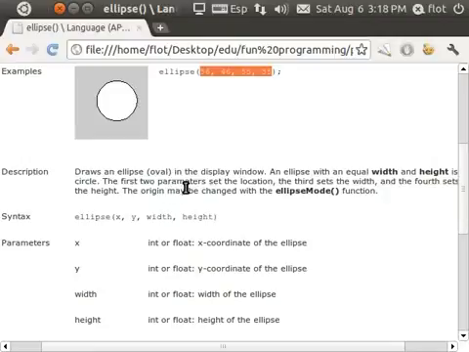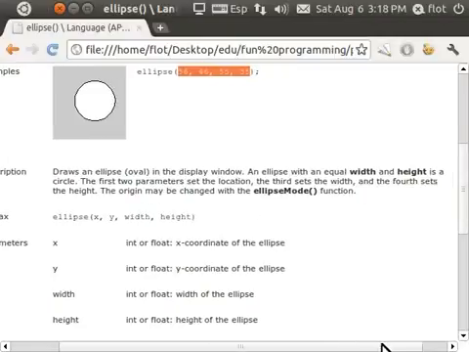Draws an ellipse, oval, in the display window. An ellipse with an equal width and height is a circle. So if width and height are the same value, then we get a circle. The first 2 parameters set the location, the third sets the width, and the fourth sets the height. So the first 2 parameters, which are these two, x and y, set the location. Then the width, then the height. Okay, so let's copy this and try it out on our program.